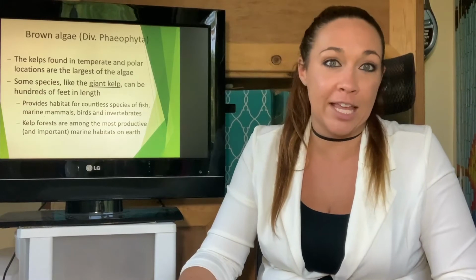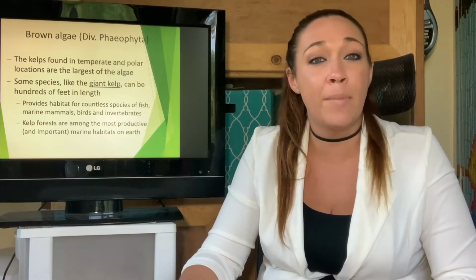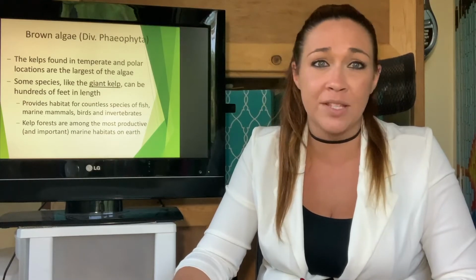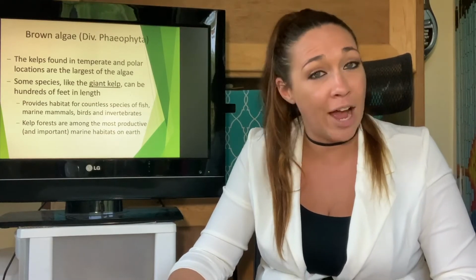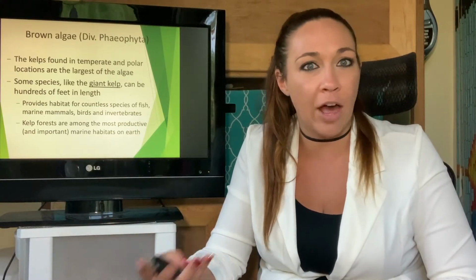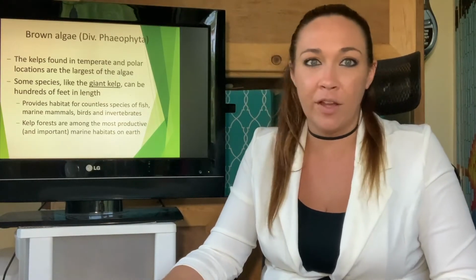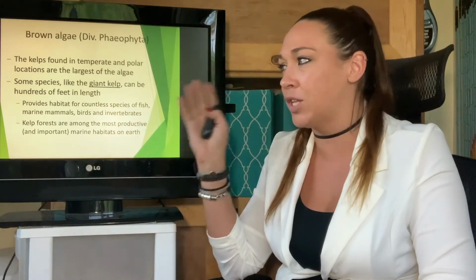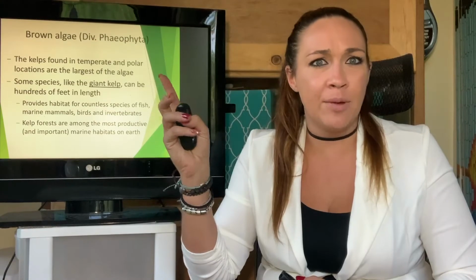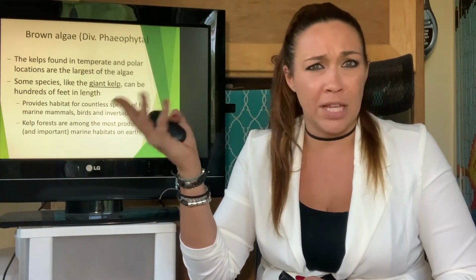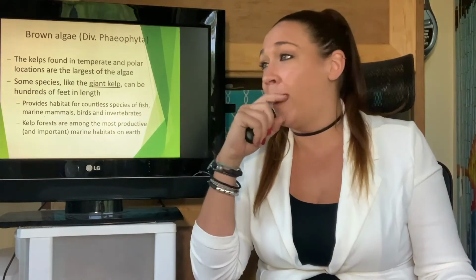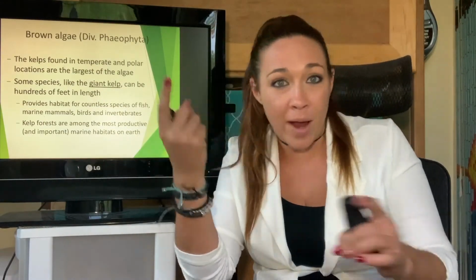These guys, again, like the kelp, provide so much habitat. It's really, really important to keep these things around because the complexity of these kelp forests allow for so many different organisms to live there and therefore a really healthy ecosystem. So the giant kelp, again, is going to be one of these brown algae and super, super important. Mammals eat them, birds eat them, birds live on them, birds eat the things that are in them, mammals eat the things that are in them, fish live near them and around them.